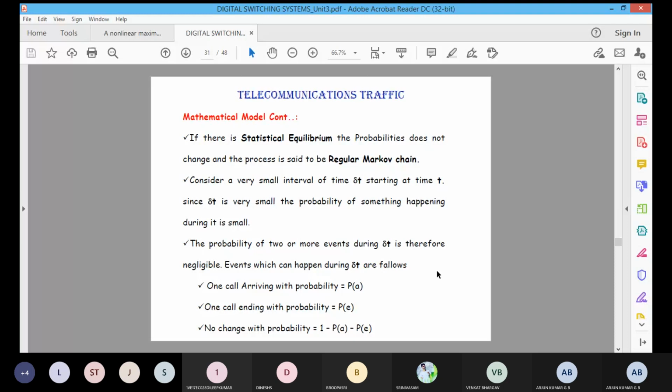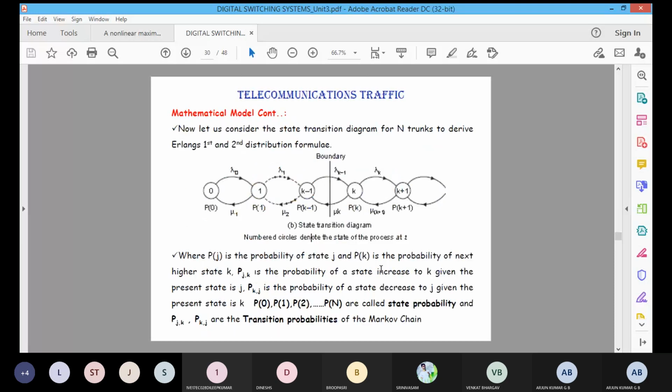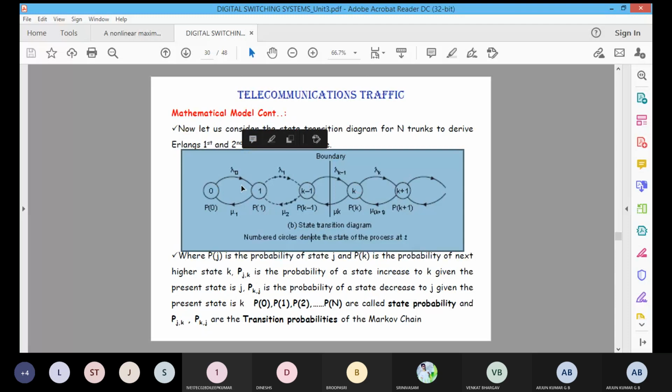Otherwise, the call will be ending with a probability of P of E, and there is no change, which is nothing but 1 minus P of A minus P of E, that is, there is no change in the particular probabilities. Is it understood? Okay. I'll say it once more, listen. See, suppose you take this as a state transition diagram.